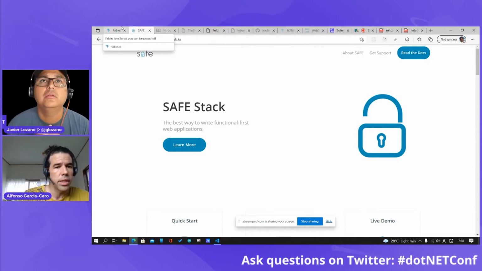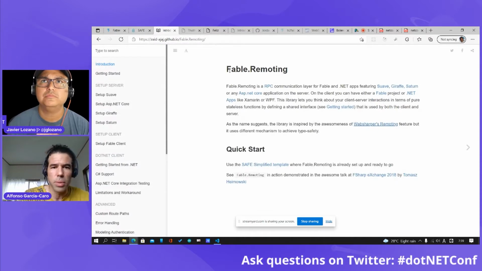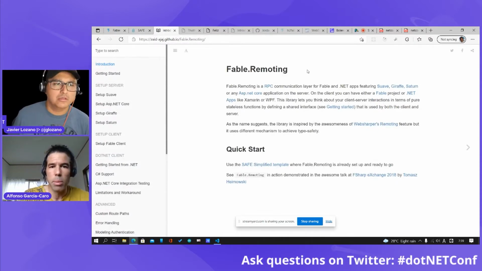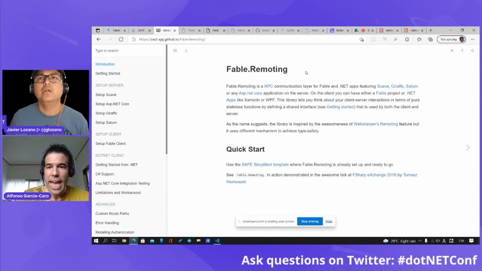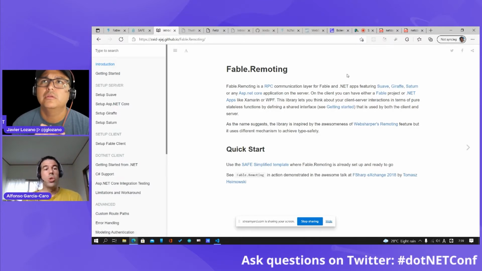And something very interesting that I think other compile-to-JavaScript compilers don't have is that F# Fable can also support some reflection, not the whole reflection in .NET, but some reflection. And this has enabled some interesting tools from the community. One of the most interesting ones is Fable Remoting by Zaid Ajag. This one allows you, using for example this Safe Stack or a Suave or Giraffe or Saturn server, to just declare an F# record, and this will automatically build an HTTP API based on this record, and this will be a type safe API.